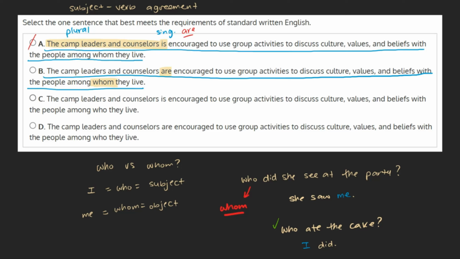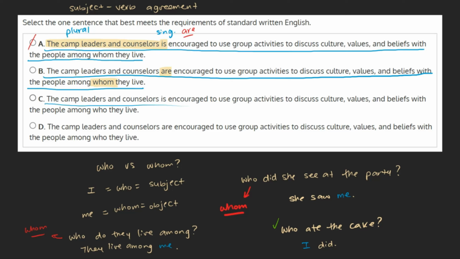Using our sentence as an example, we could say, who do they live among? Grammatically, were we talking about ourselves, we'd say, they live among me. Based on this, we can see that the correct word here would be whom, just like we see written in our choice. Because this sentence doesn't seem to have any errors, this is likely our answer, but we can take a look at the rest of the choices just to be sure.